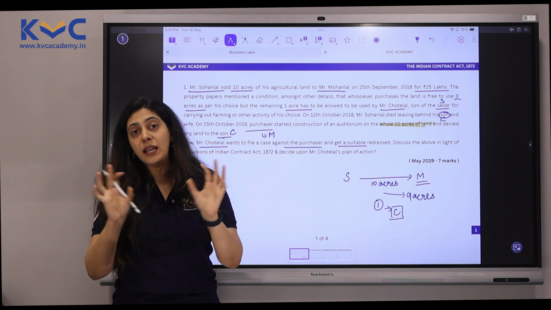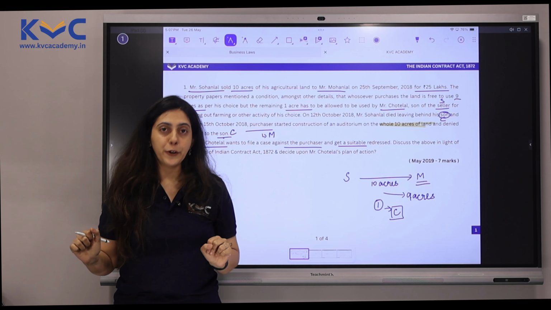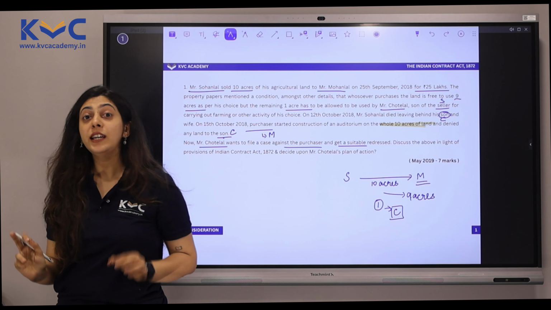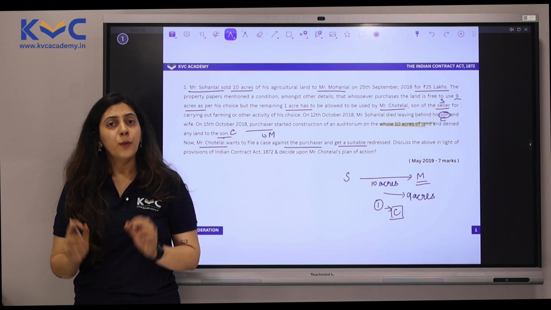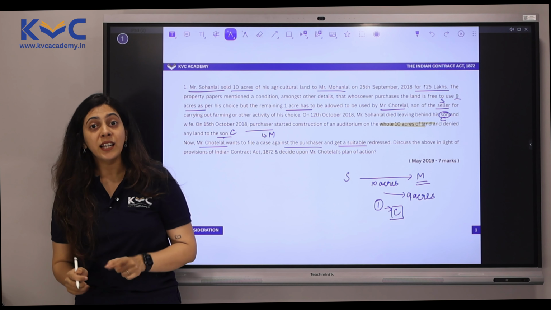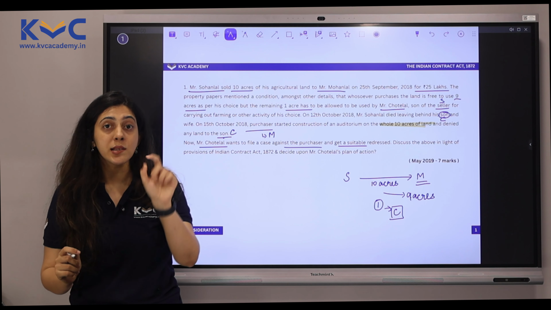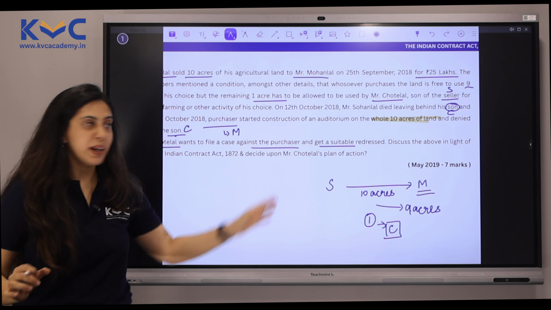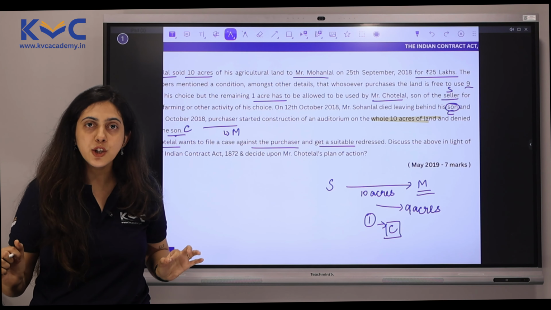Now, here we can look at this question from 2 points of view. The first point of view that we have is under legal rules for consideration, where we learned one element which said consideration may move from the promisee or any other person. Now in this case we have 3 parties. We have Sohan Lal, Mohan Lal and Chotelal.